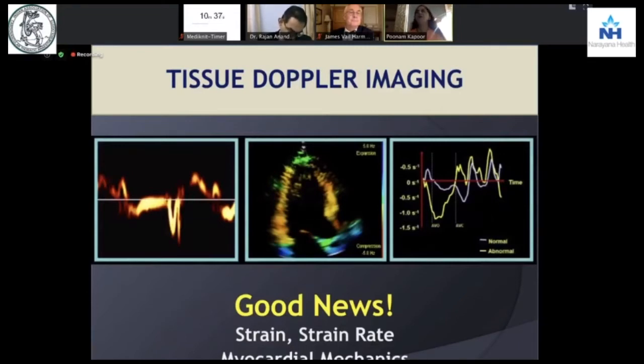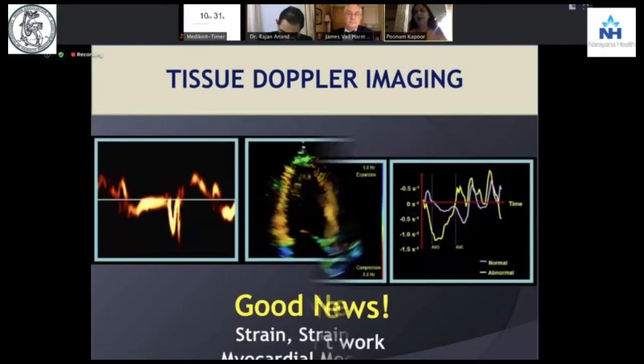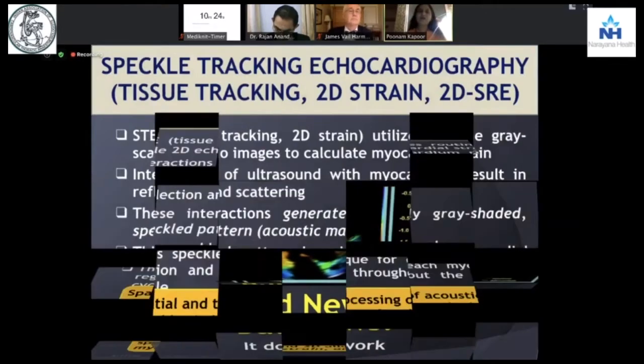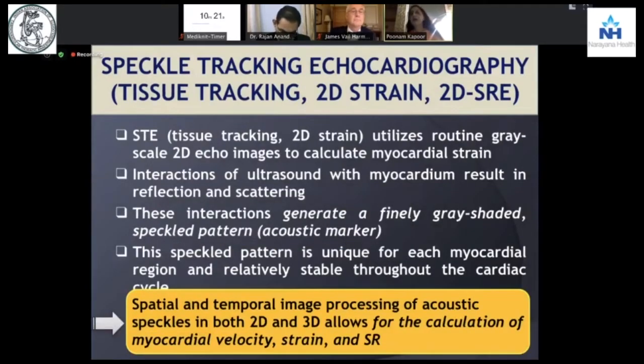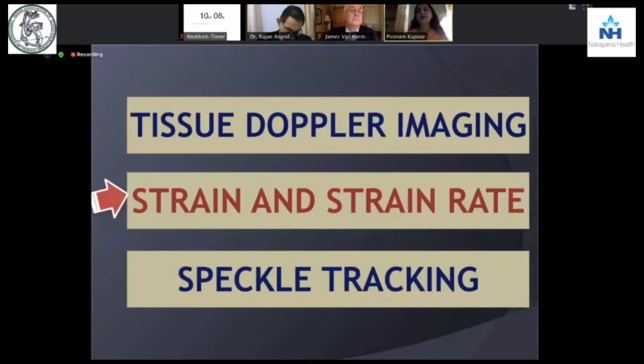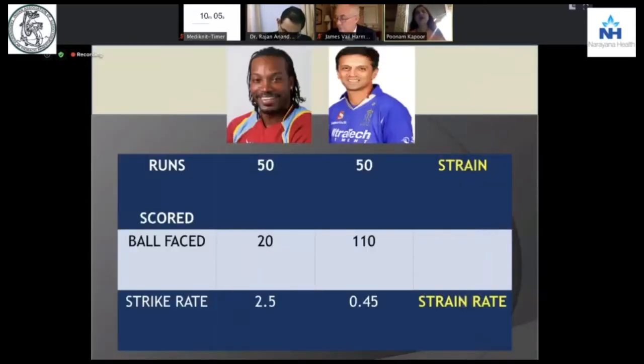The good news is that with the coming up of the Doppler shift and the TDI, we moved our machines and our knowledge, thanks to the work done in the early 2000s, into strain and strain rate with myocardial mechanics. And tissue Doppler imaging is really out, but it gave us and paved the way for strain and strain imaging. So when you have tissue tracking, when you have 2D strain, you have spatial and temporal image processing. The acoustic speckles in both 2D as well as 3D allow for the calculation of myocardial velocity, strain, and strain rate.